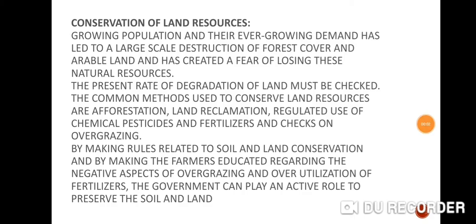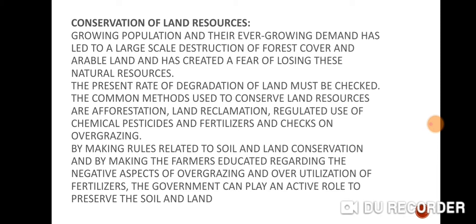So we know that population increases day by day and the demand for land increases day by day. This is one big problem, and our duty is to think about how we can conserve our land resources. This is our first thing. The common method that can be used to conserve land resources is afforestation.